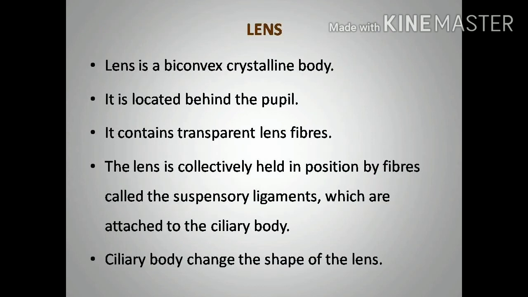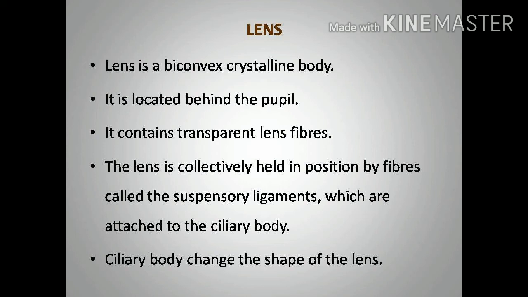Next part, lens. The lens is a biconvex crystalline body. Both sides are convex in shape. It is located just behind the pupil region, and it contains transparent lens fibers.